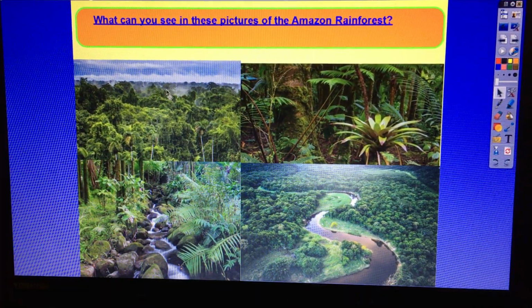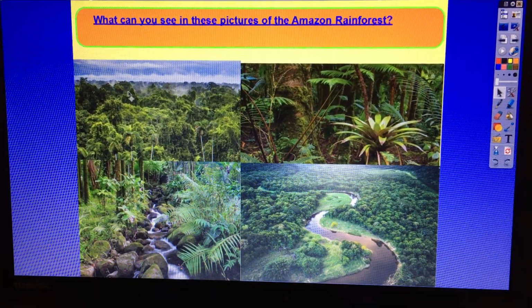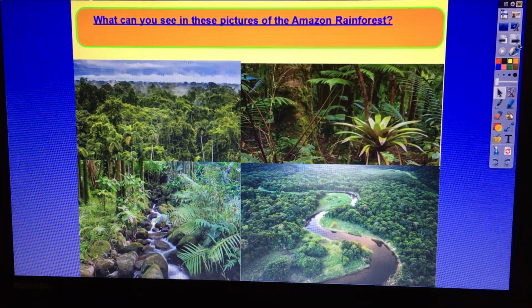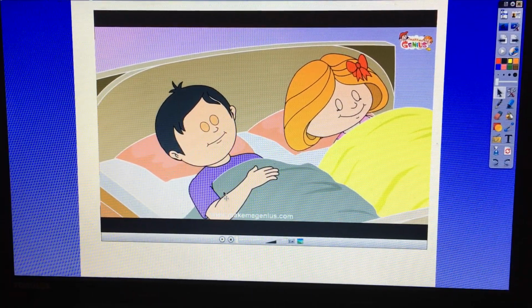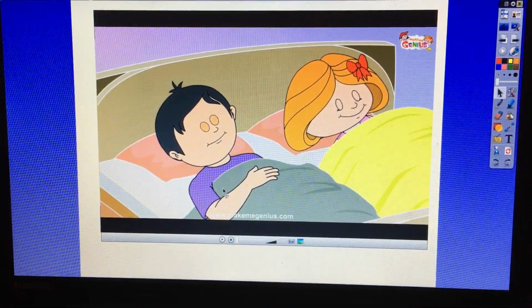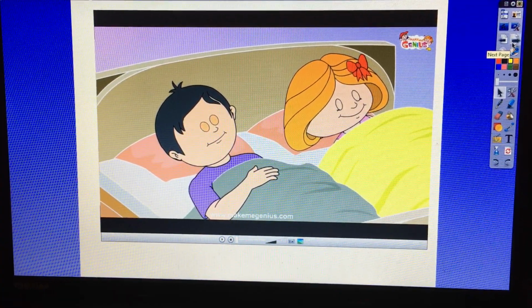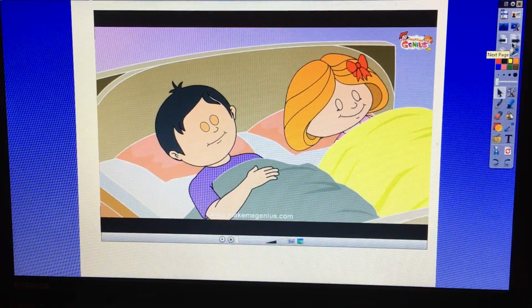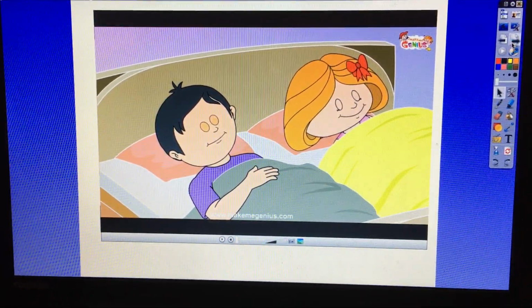And can you see it looks like mist here? This is actually part of the humidity. Because it's so hot and rainy, it creates that kind of mist. Okay, we're going to watch a video about the rainforest to collect some facts. If you know any extra facts or would also like to watch the video that I've attached to your portfolio, which is the Rainforest Magic School Bus video, you can watch that to get some extra facts too.